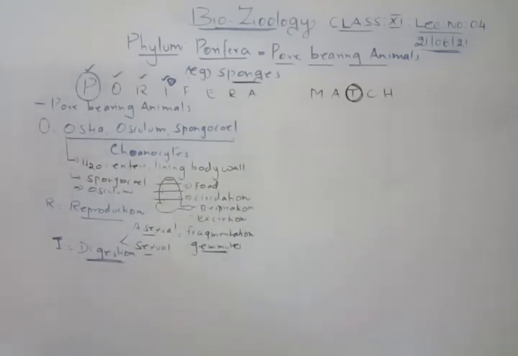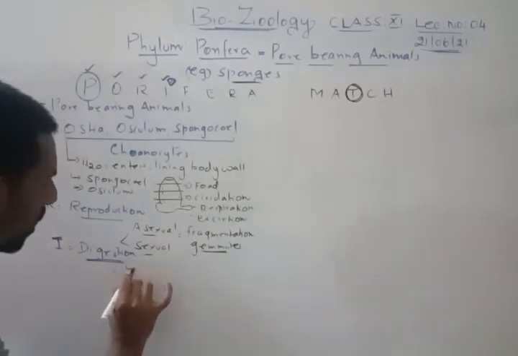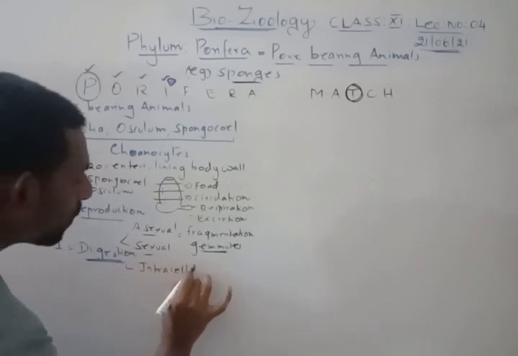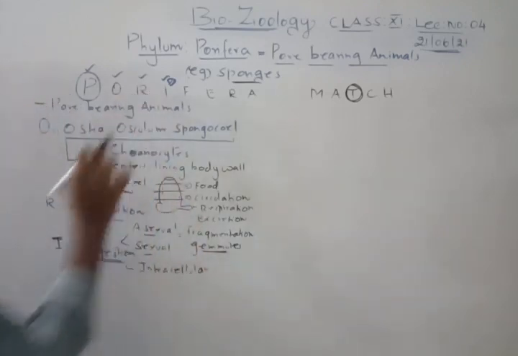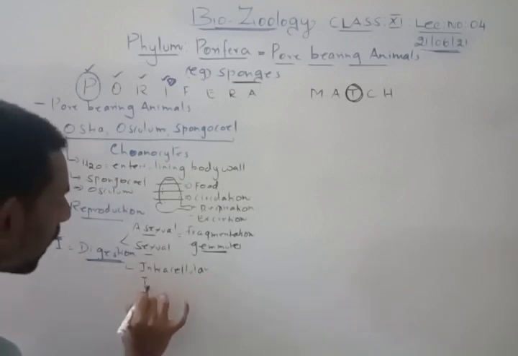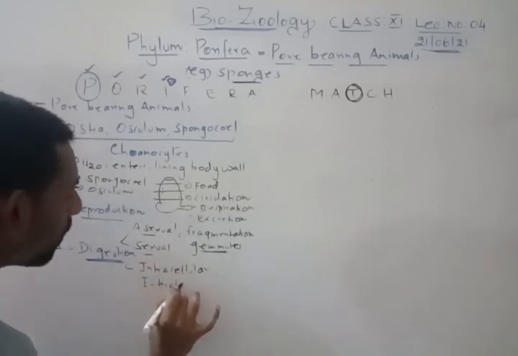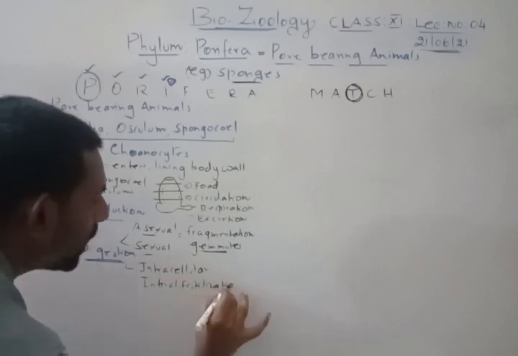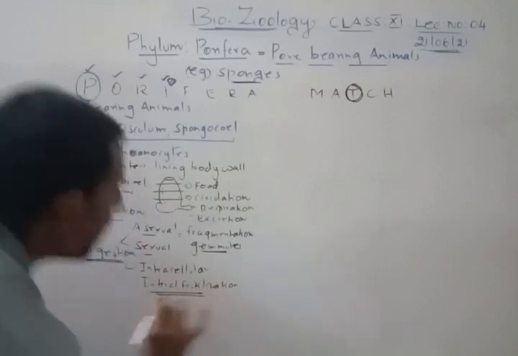Always the sponge's digestion is intracellular digestion. You studied this, no? Already we studied choanocytes. So the digestion is intracellular. That is why I told you to remember I, D. One more thing you remember for I, that is fertilization is internal. Fertilization will always take place internally, not outside the body, inside the body.